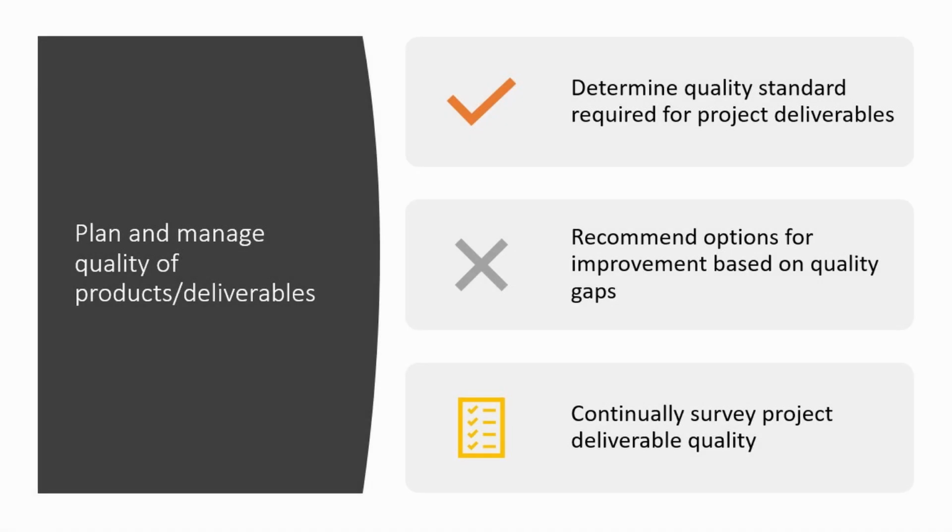Task number seven, plan and manage quality of the product or deliverables. Quality matters when it comes to a project. The deliverables need to have the quality expected by the end user. So you need to create the quality standard and recommend improvement options based on the quality gaps. And you need to continually survey project deliverables for quality. Quality is very important and is given more weightage